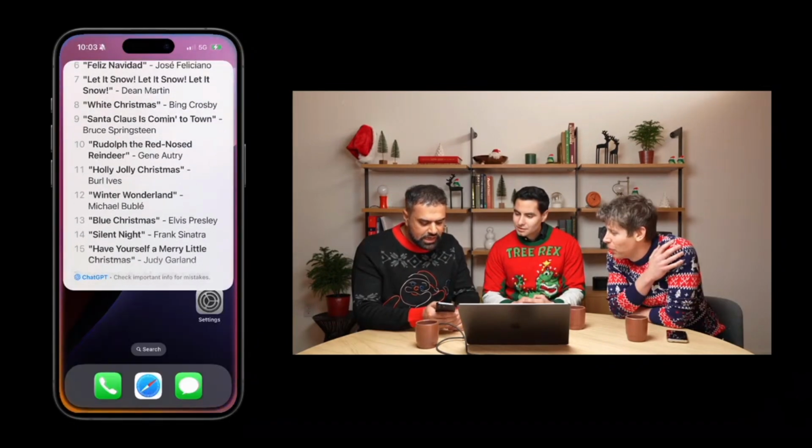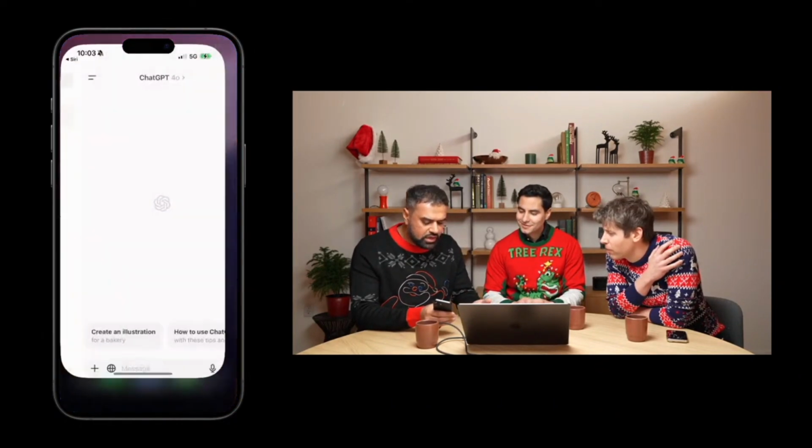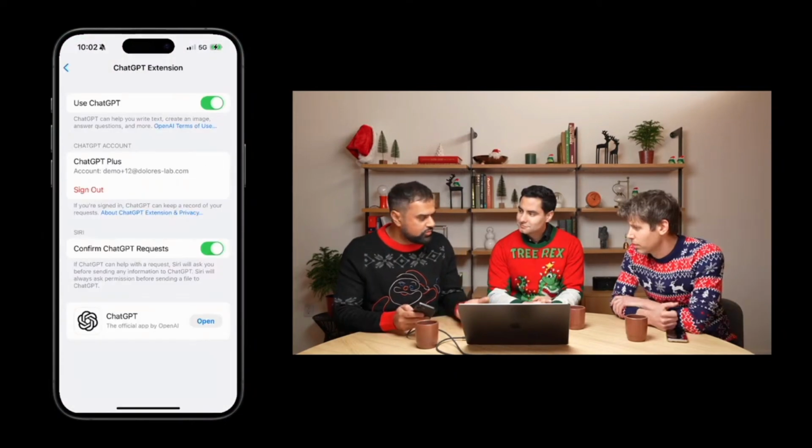Solid list. I like it. I want to be able to edit more in the ChatGPT app. So there's this blue icon at the bottom that says ChatGPT. If I click on that, it's going to open up ChatGPT. That kind of wrapped up the phone stuff that was happening with Apple Intelligence and ChatGPT.